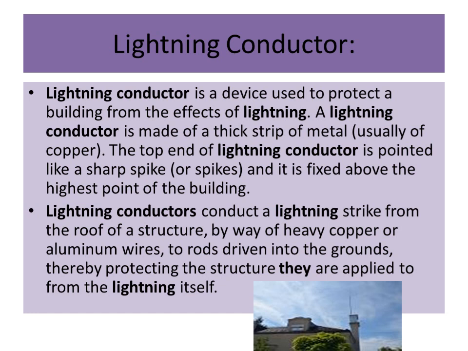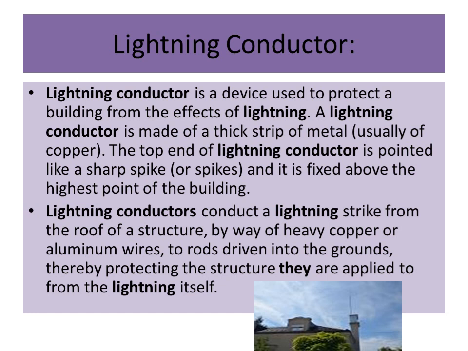Lightning conductor is a device that is used to protect a building from the effect of lightning. This lightning conductor is made up of a thick strip of metal. The top end of the lightning conductor is pointed like a sharp spike and it is fixed above the highest point of the building.